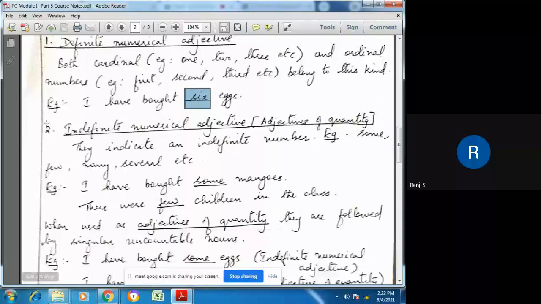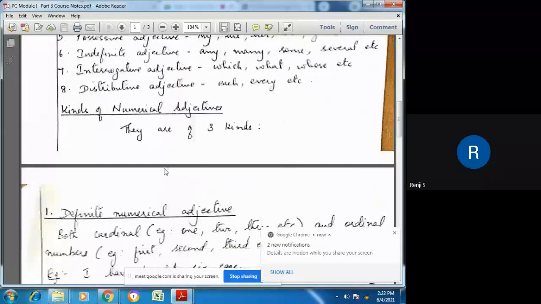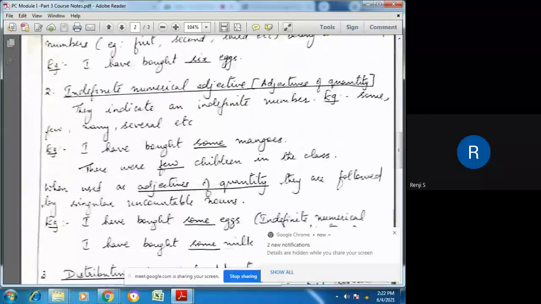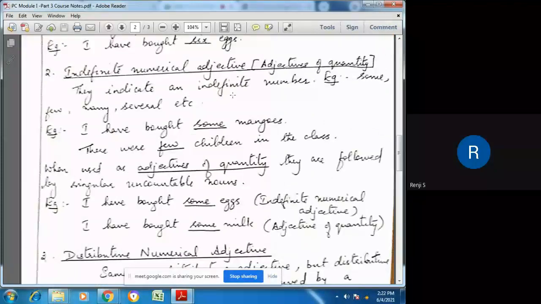Now, the next one is indefinite numerical adjective, or we call it adjective of quantity. But I am saying adjective of number has one kind called adjective of quantity. There is a difference between these two, which we will come across here. Indefinite numerical adjectives indicate an indefinite number. Example, we don't know the count: some, few, many, several, etc.